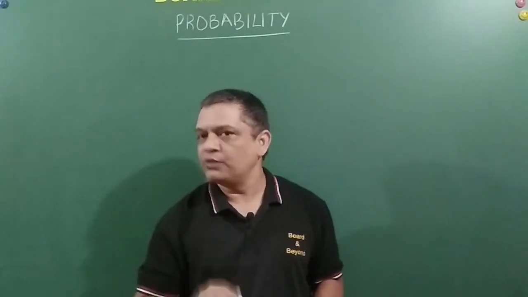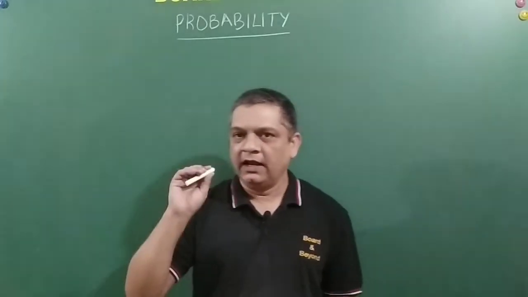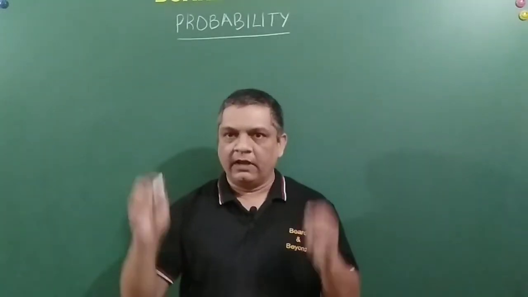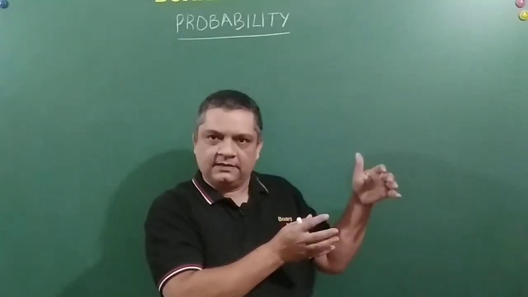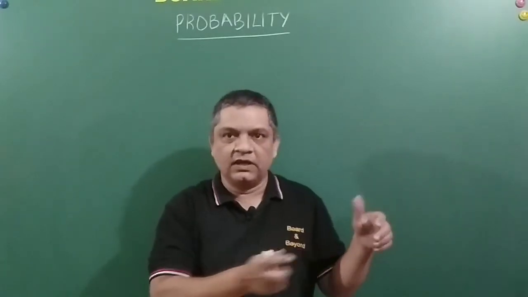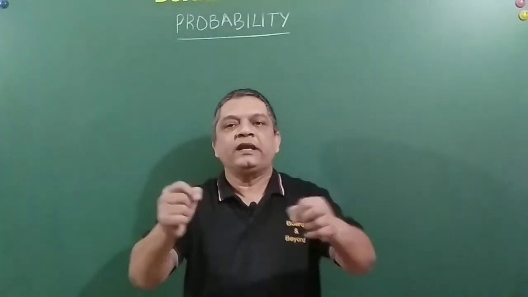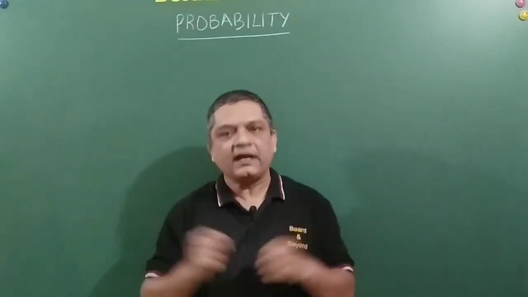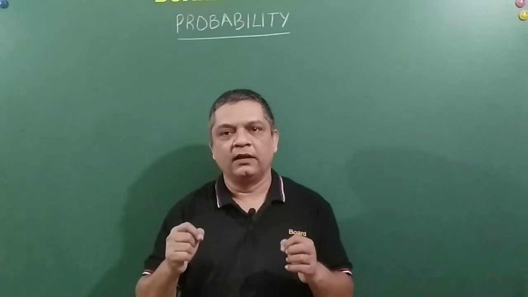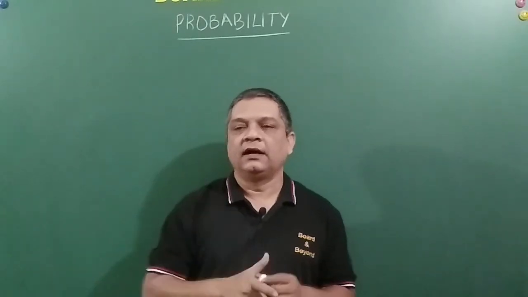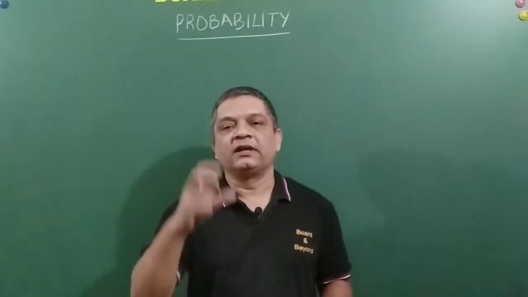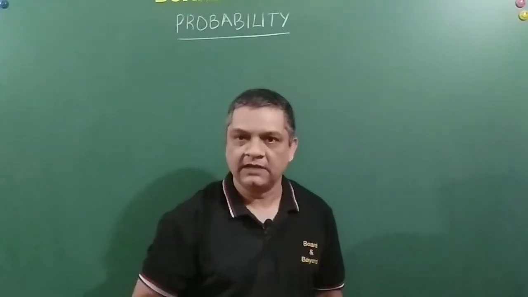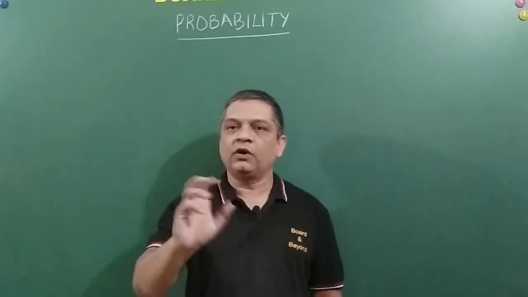Just now I told you what probability is. In probability, what we have understood in ninth class, CBSE course, is empirical probability, or we can say practical probability, based on certain experiments. Let us say, friends, you have all seen a coin.